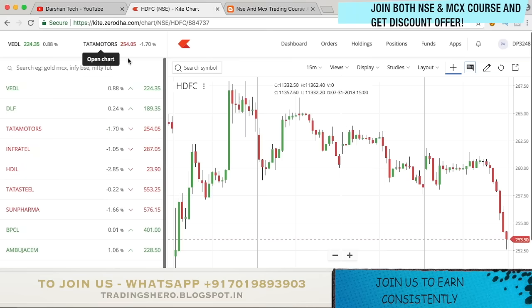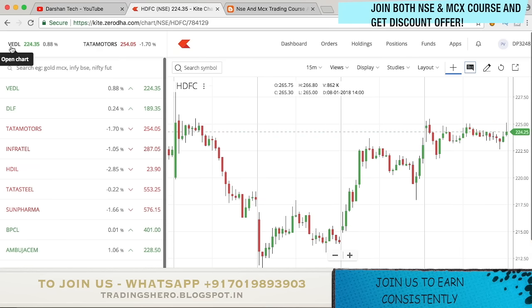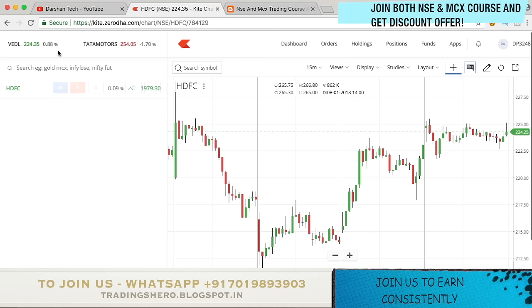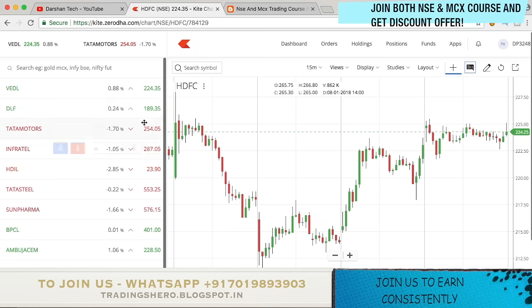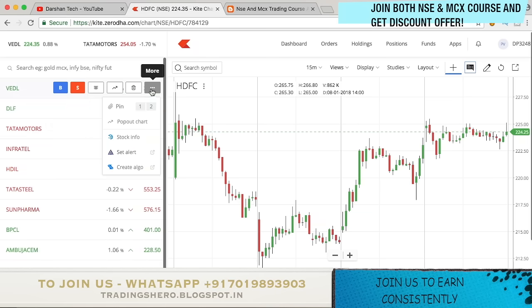So click on that, so that the chart will open and this will help you to see the price. Okay, so what happens is you can see the price here only. You don't need to search again and again. If you have a lot of watchlists, you can look right here for the price. And I'll tell you a lot of features like that. So you just click on it and you will also get an option called stock info.